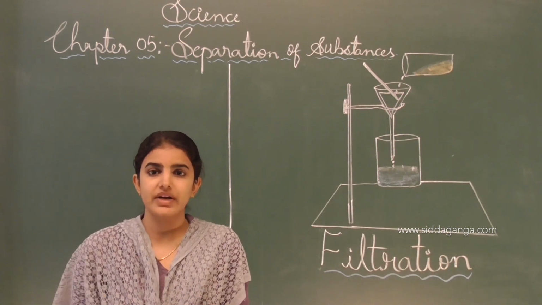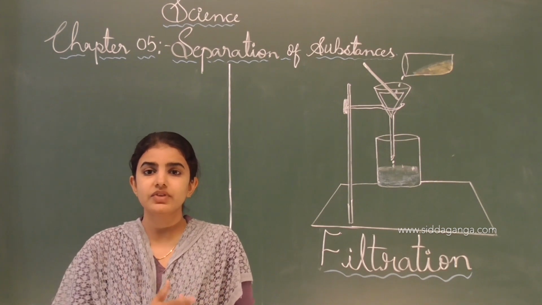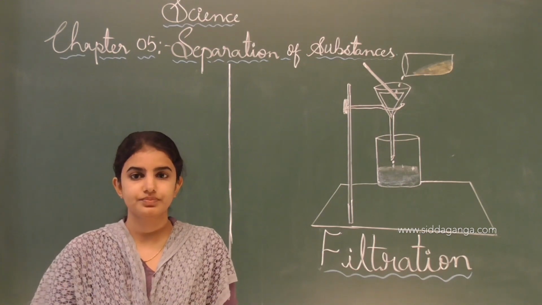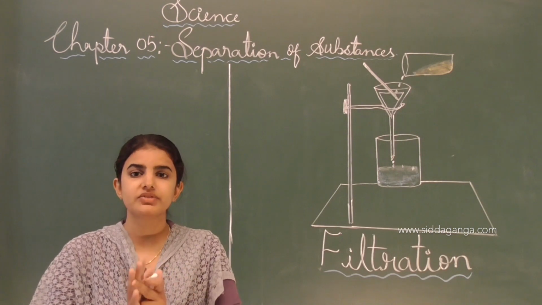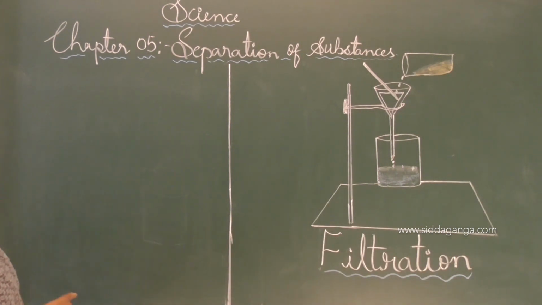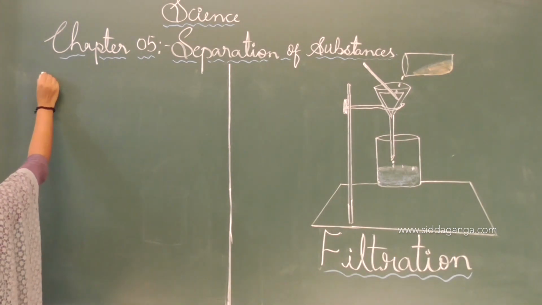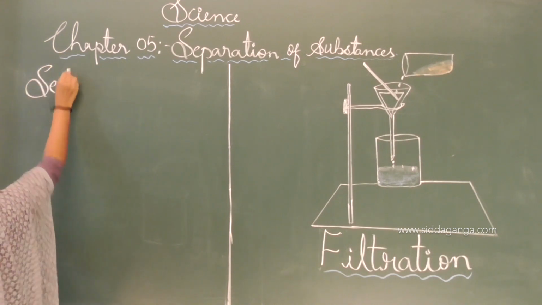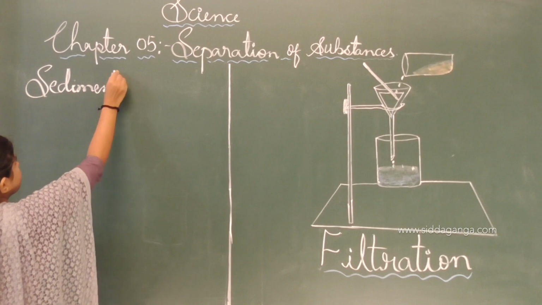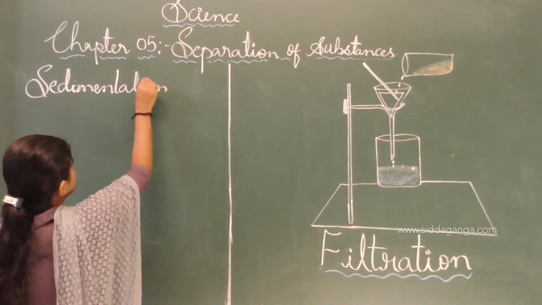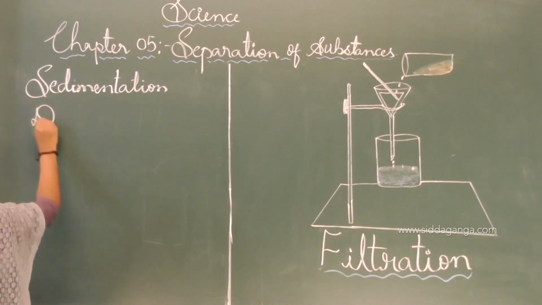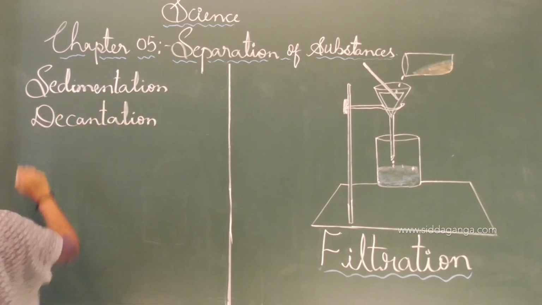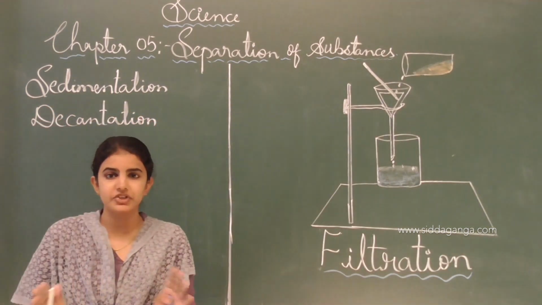There are varieties of separation methods which are physical in nature, and this is how we can separate a mixture into its components. As I told, the processes that come under this are sedimentation and decantation. These are all processes or methods of separation of substances.